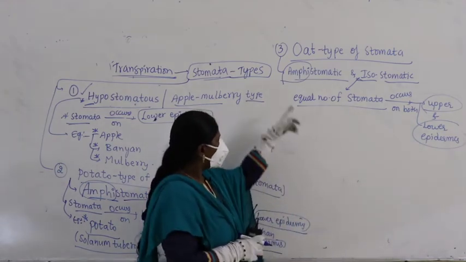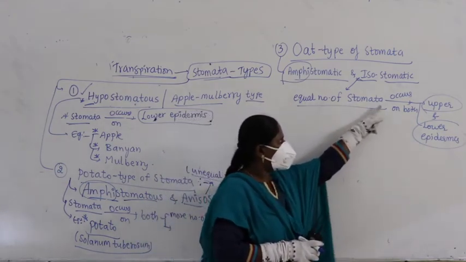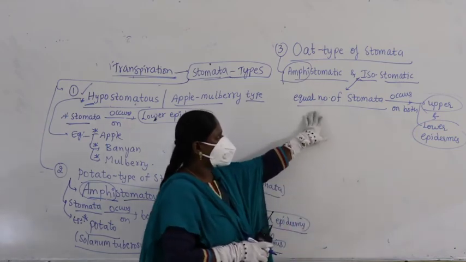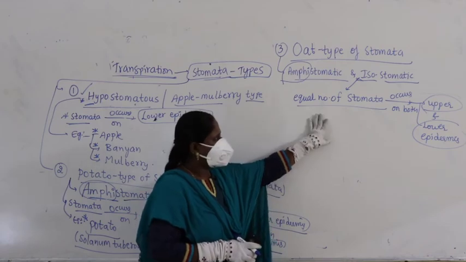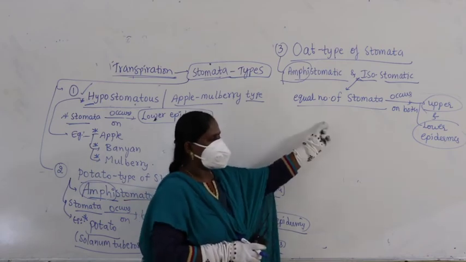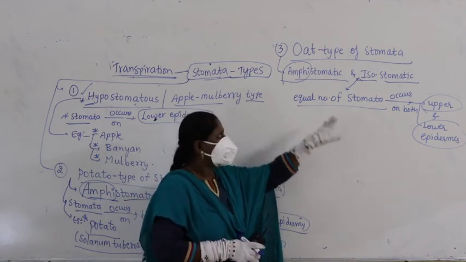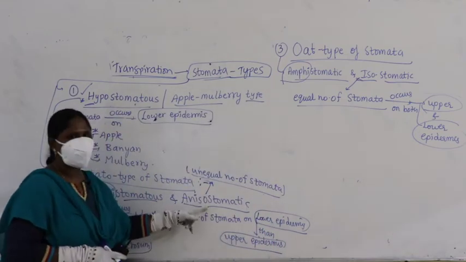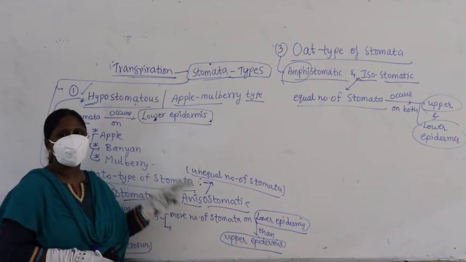Okay, so what is that? Equal number of stomata occurs on both upper and lower epidermis. Where is it present? It is present in monocots. Anisostomatic, where is it present? It is present in case of dicots.